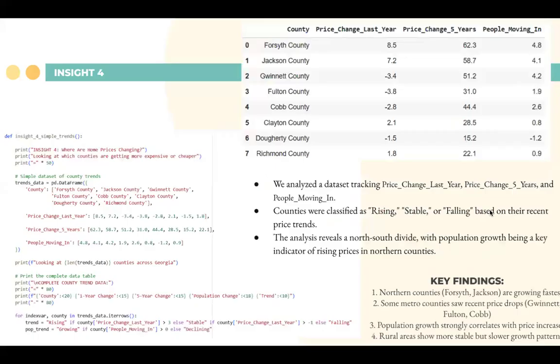Then for Insight Four, we wanted to look at trends for the price change over the last few years and also how many people were moving into the county. So here we have a table of the most significant ones that have the biggest price changes and the biggest amount of people moving in, or negative price changes, even counties that got cheaper. Our findings were that northern counties are growing the fastest, and as we expected, rural areas show more stable but slower growth. Also interestingly, some metro counties saw price drops recently, like Gwinnett, Fulton, or Cobb.